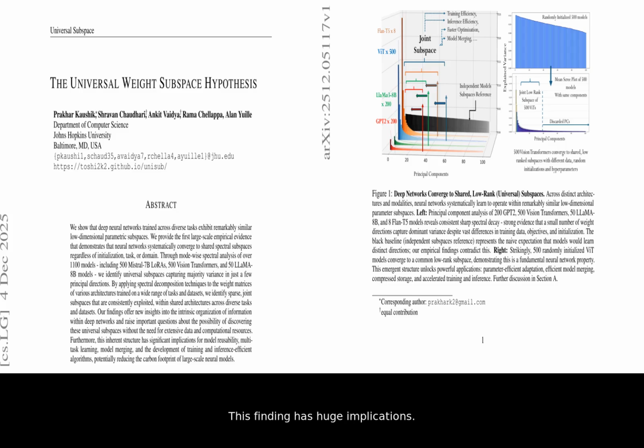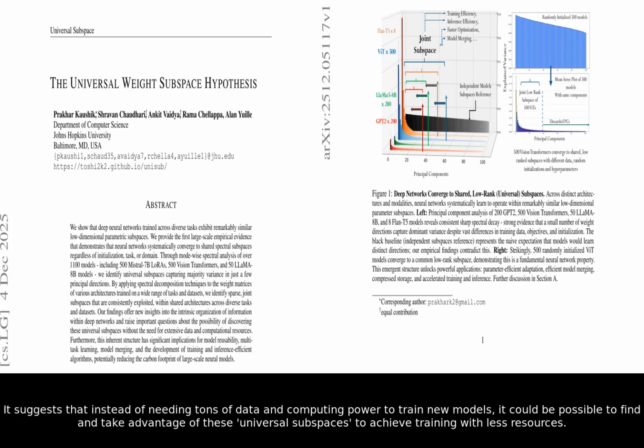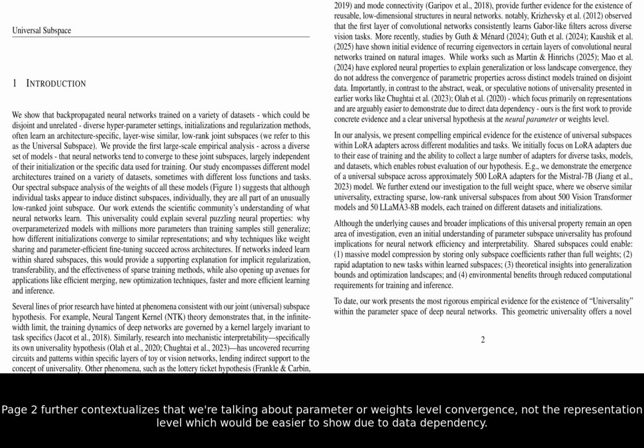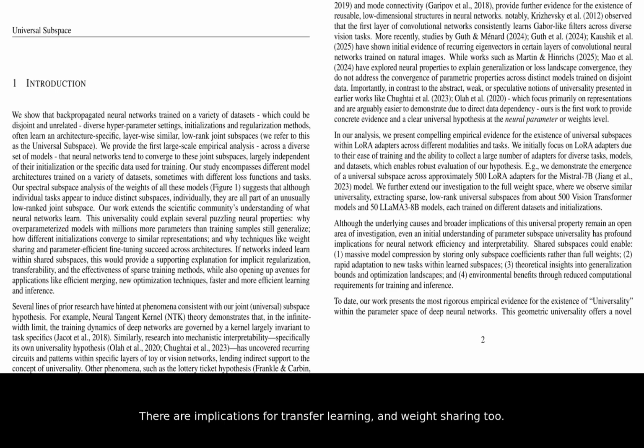This finding has huge implications. It suggests that instead of needing tons of data and computing power to train new models, it could be possible to find and take advantage of these universal subspaces to achieve training with less resources. Page 2 further contextualizes that we're talking about parameter or weights level convergence, not the representation level, which would be easier to show due to data dependency. There are implications for transfer learning and weight sharing too.